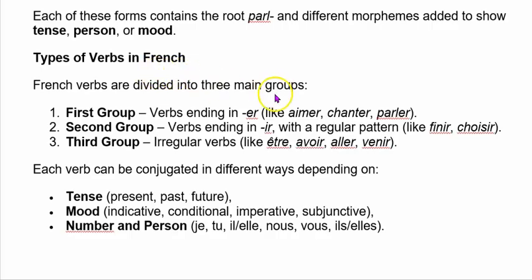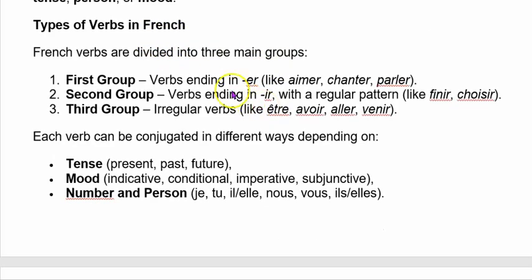Types of verbs in French. French verbs are divided into three main groups. First group, verbs ending in er like aimer, chanter, parler. Second group, verbs ending in ir with a regular pattern like finir, choisir. Third group, irregular verbs like être, avoir, aller, venir.